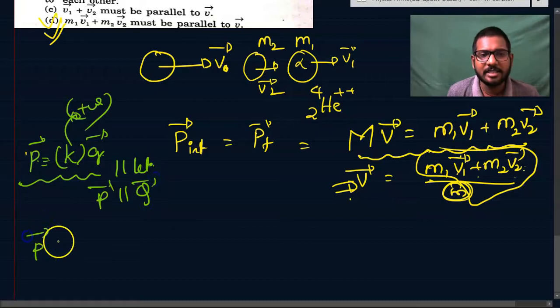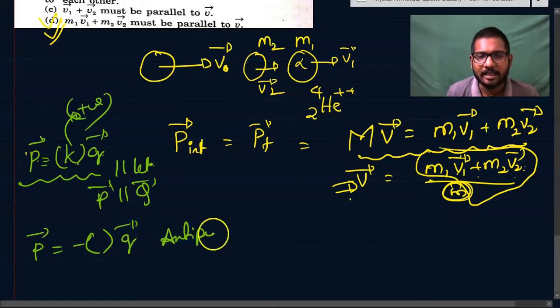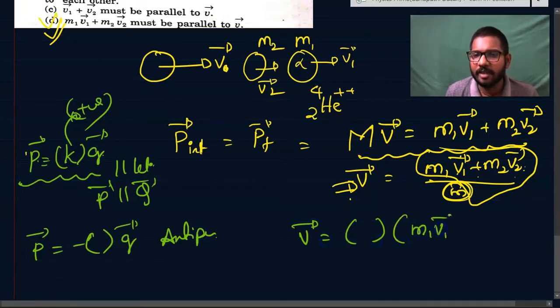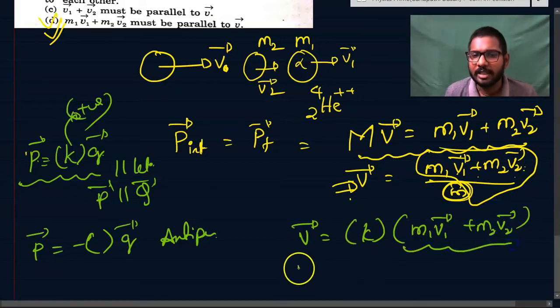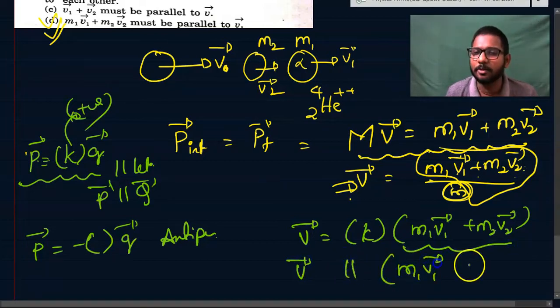If P vector is equal to some negative quantity into Q vector, then that is anti-parallel. Here V vector is equal to 1 by M, a positive quantity, into M1 V1 vector plus M2 V2 vector. That means some positive constant into this value. That means this velocity vector must be parallel to M1 V1 vector plus M2 V2 vector.